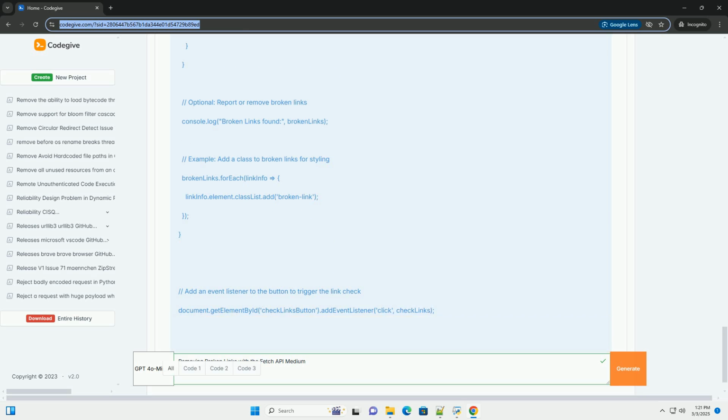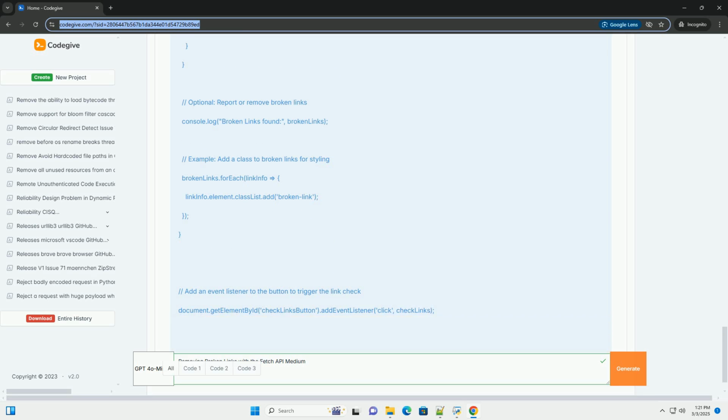Server-side implementation, Node.js. Here's a basic example of how you might implement this on the server side using Node.js and the node-fetch library. Since the built-in fetch isn't available in older Node.js versions without a flag, node-fetch is a more portable solution.